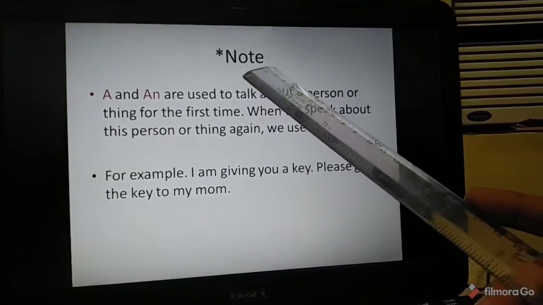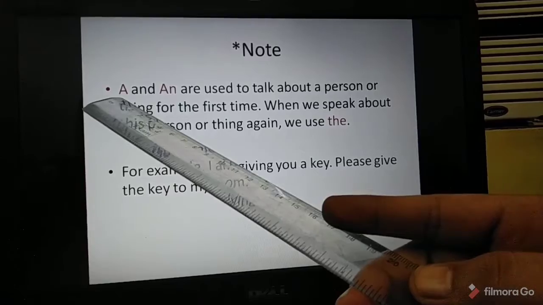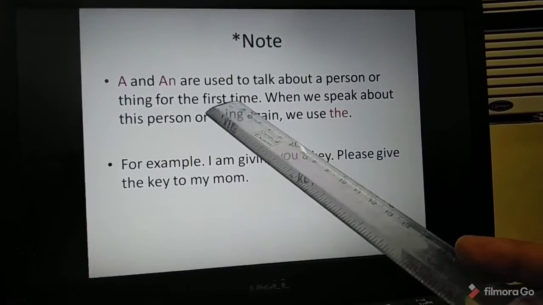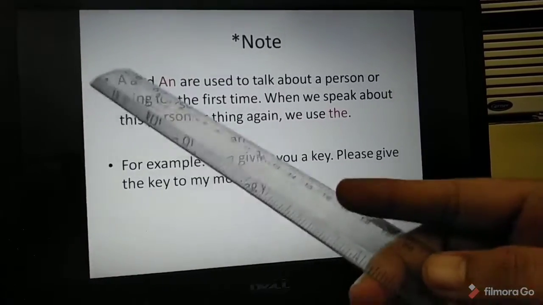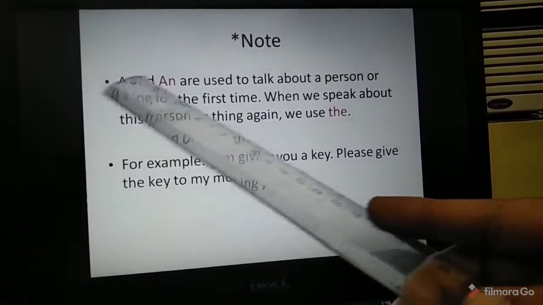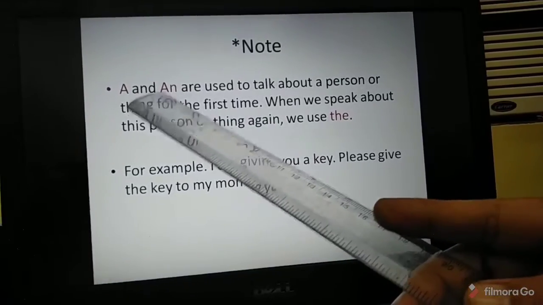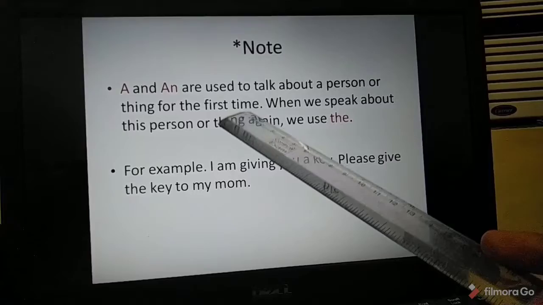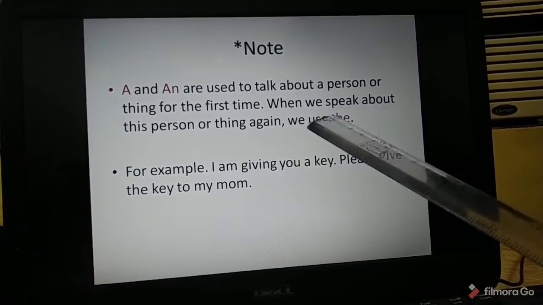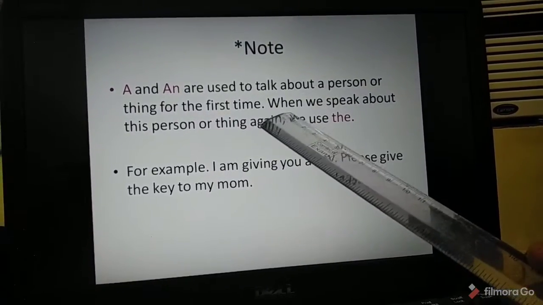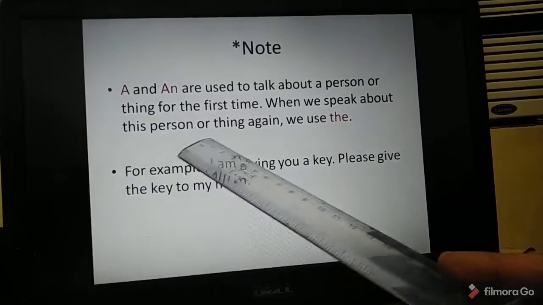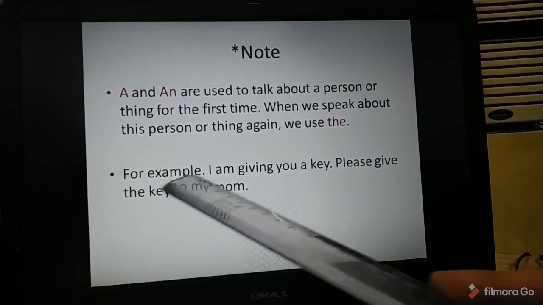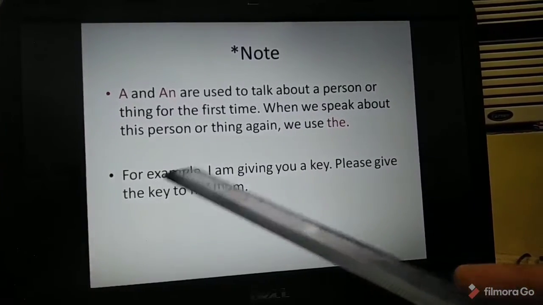So one thing has to be noted. You will use a and an when you are talking about a person or a thing for the first time. When you're talking about a consonant, you will use a, and when you're talking about a vowel, you will use an, but for the first time only. When you are speaking about that noun again, you will use the. So let us read an example and understand how it happens.